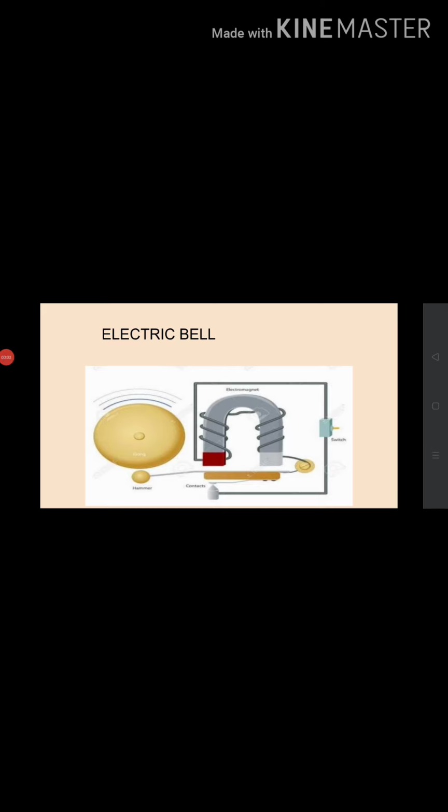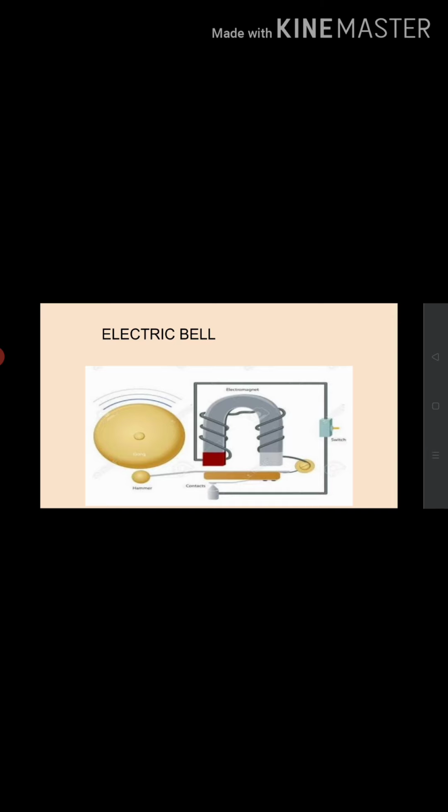However, when the electromagnet pulls the iron strip, it also breaks the circuit. So, the current through the coil stops flowing. So, the magnetism of that coil is lost. So, the coil is no longer an electromagnet. It no longer attracts the iron strip. The iron strip comes back to its original position and touches the contact screw again.